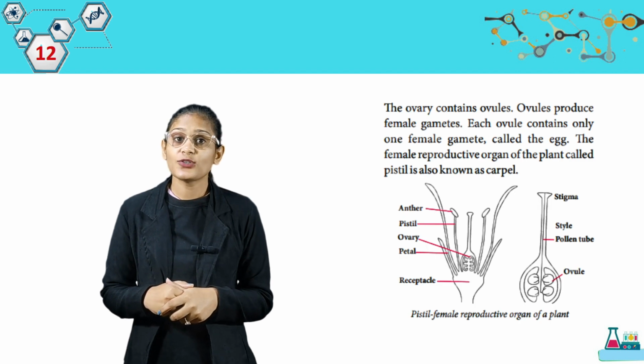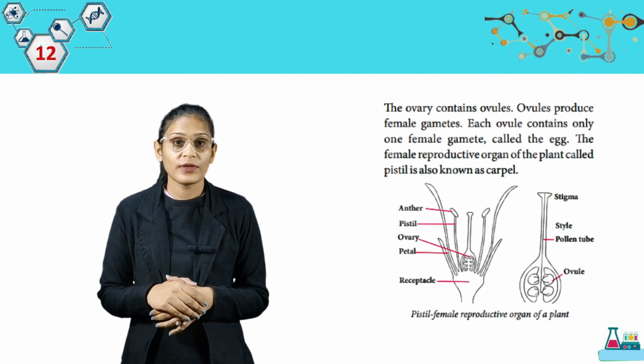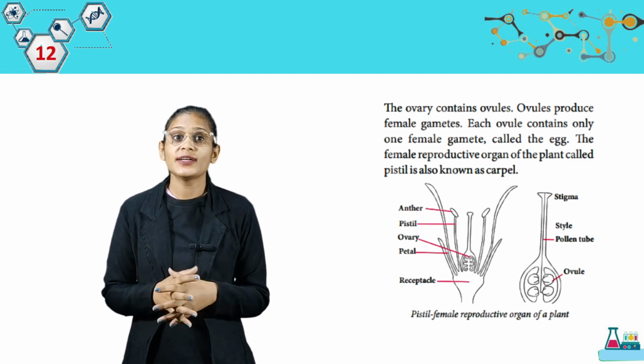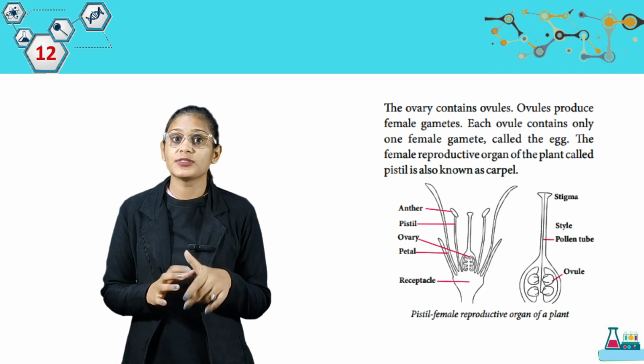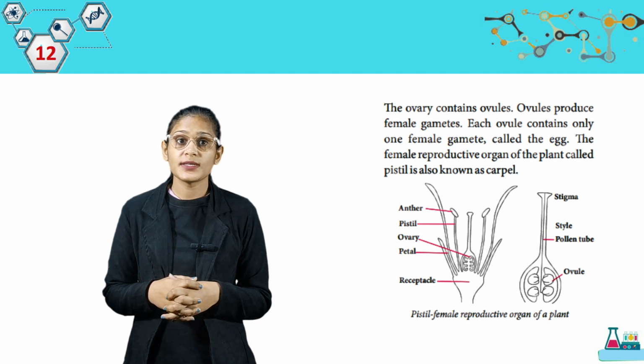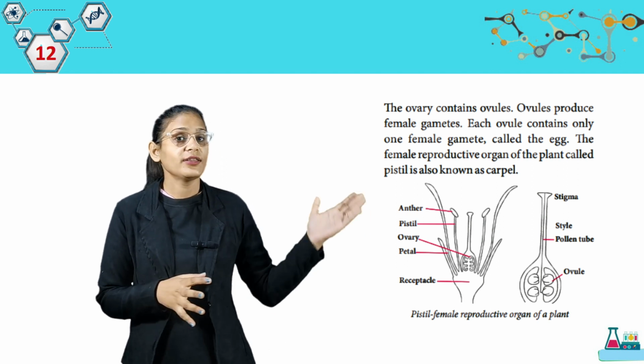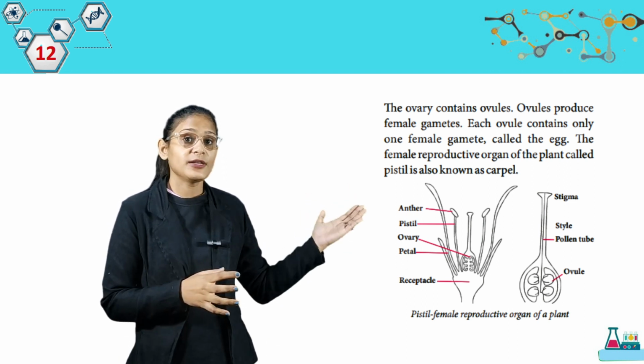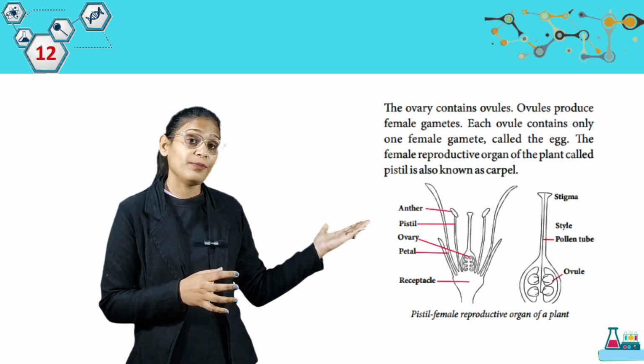The ovary contains ovules. Ovules produce female gametes. Each ovule contains only one female gamete called the egg. The female reproductive organ of the plant called pistil is also known as carpel. Look at this picture, students. We have pistil, female reproductive organ of a plant.